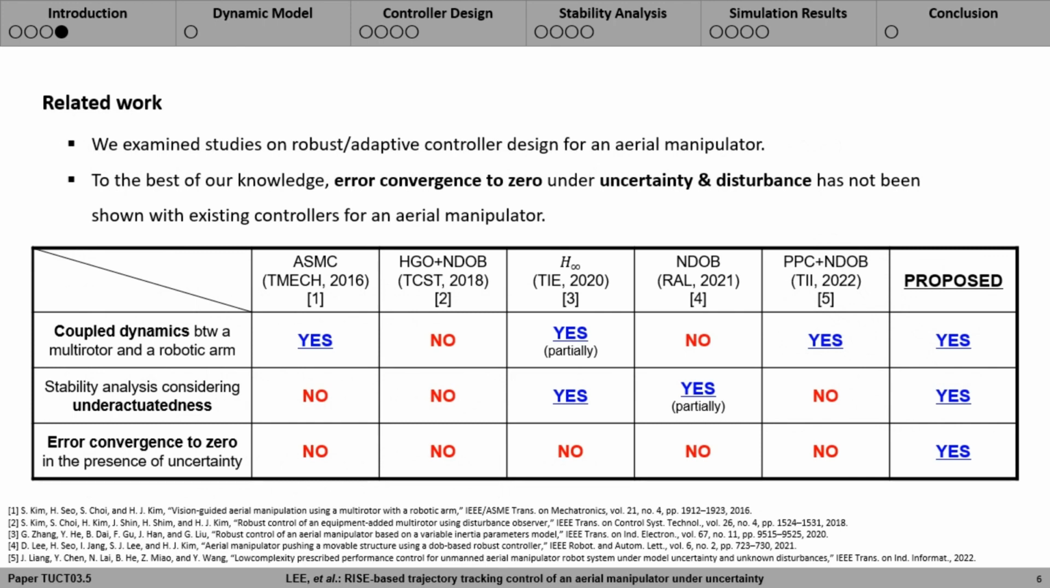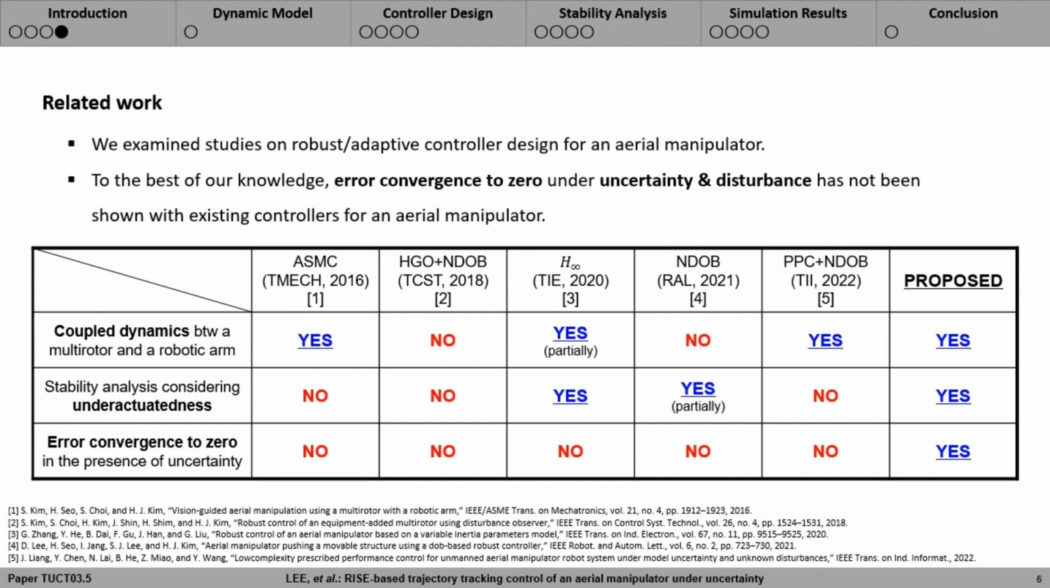Since the objective of this research is about robust adaptive controller design for an aerial manipulator, we examined studies on such topic. To the best of our knowledge, error convergence to zero under uncertainty and disturbance has not been shown with existing controllers for an aerial manipulator.